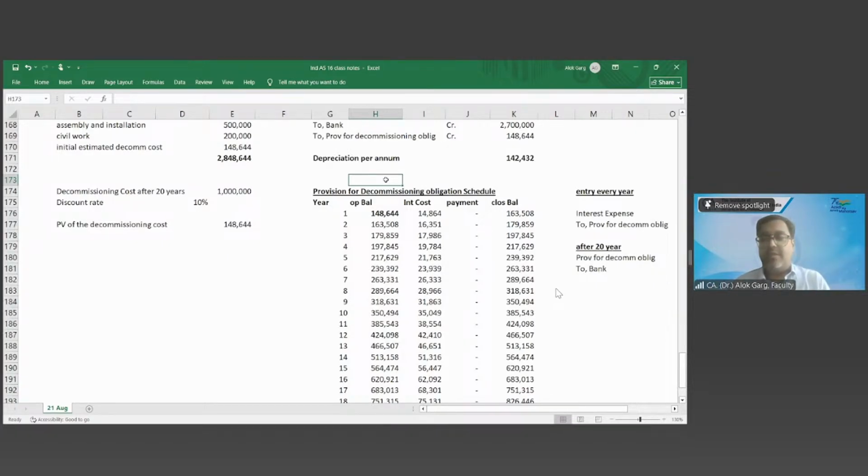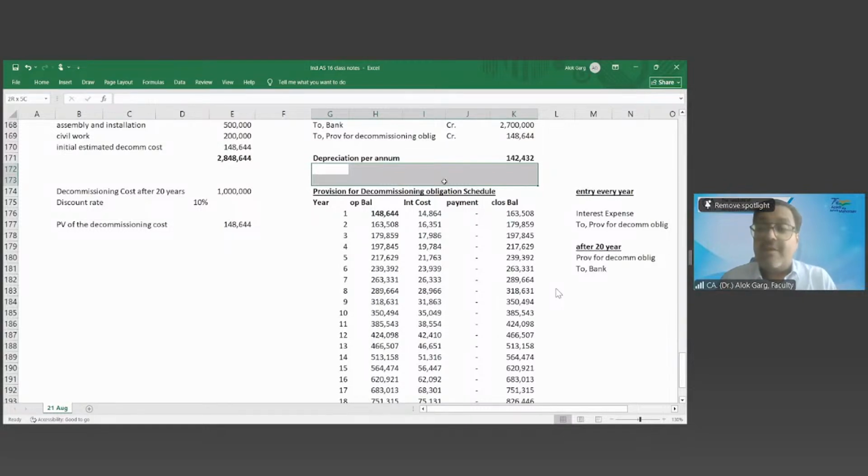Sir, one last question. Sorry, I missed one point with regards to the inspection cost. Inspection cost is like a general cost, it might not always create an economic benefit. So why are we capitalizing it and depreciating?